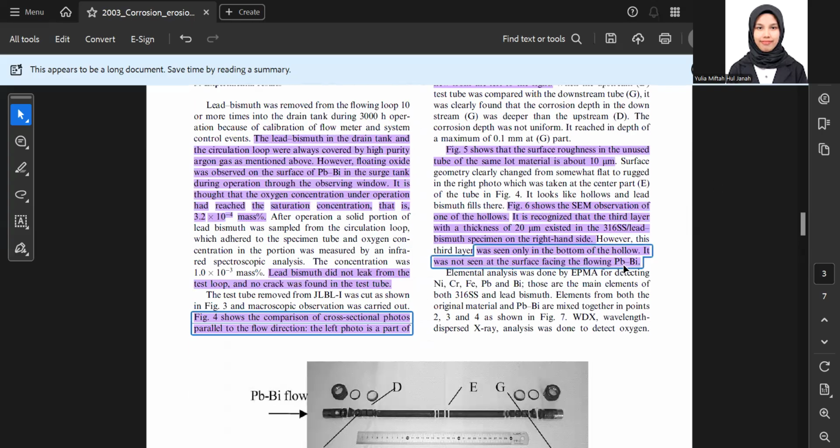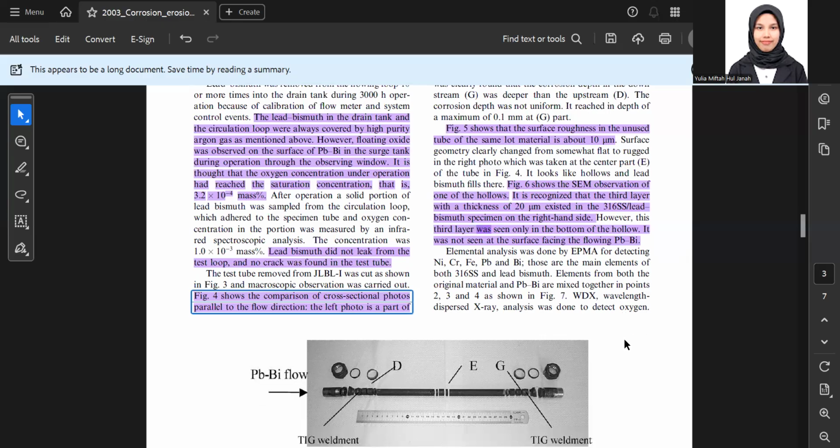About 10 micrometer. Figure 6 shows the same observation on one of the hollows. It was recognized that a third layer with a thickness of 20 micrometer was present in the 316 lead bismuth specimen on the right hand side. This third layer could only be seen in the bottom of the hollow.